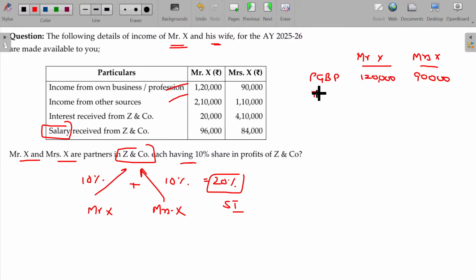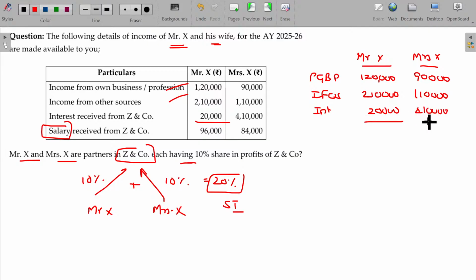Income from other sources is 2,10,000 and 1,10,000. Interest is not considered for the salary, bonus, remuneration, commission, so you can take that directly, 2,30,000 and 4,10,000.